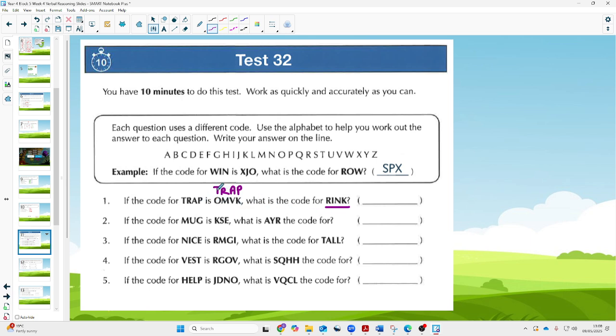So we're going to go from T to O. The reason we're going from T to O, not O to T, is because we're given a word. So we must work, if you like, sort of down. So T to O, and what do we do to get from T to O is we count. So we go 1, 2, 3, 4, 5. We go minus 5. So therefore, we go R minus 5. We go 1, 2, 3, 4, 5.